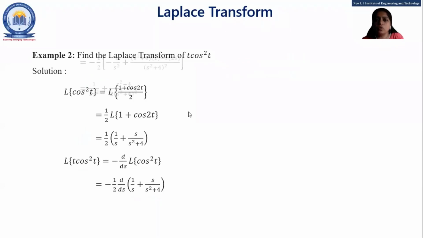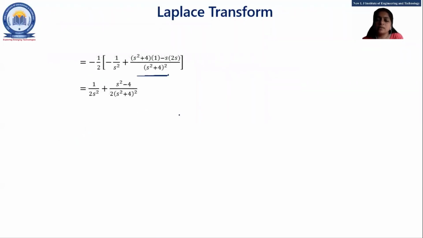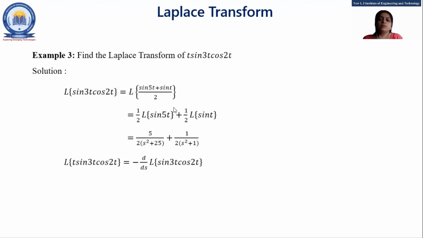So if you understand all topics of the basics of the Laplace transform, then and only then you can do the next topic, right? So let's start our third example. Find the Laplace transform of t sine 3t cos 2t.